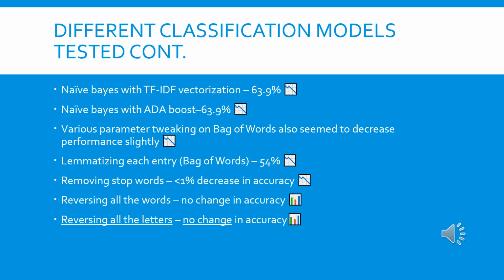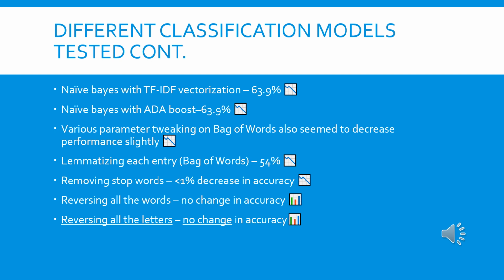But this seemed to decrease the accuracy about 0.5%. The next thing that we tried was switching that out for an AdaBoost on the naive Bayes model, and that also had about a 0.5% decrease in accuracy. After that, we tried tweaking the various parameters of these three different models, the alphas, max features, base estimators, the number of estimators for the ensemble and AdaBoost, but none of those seemed to really do anything positively.